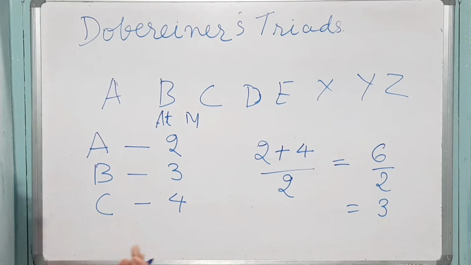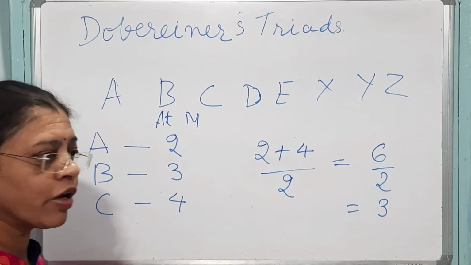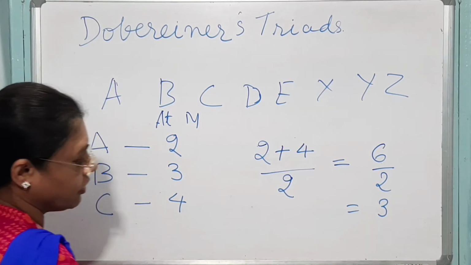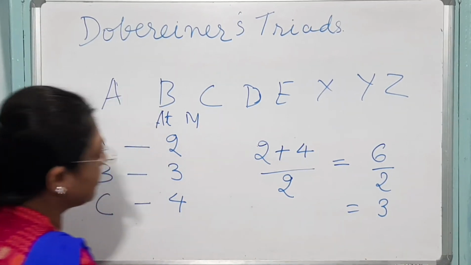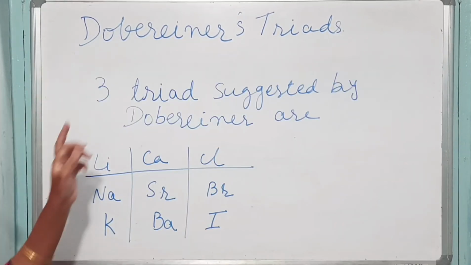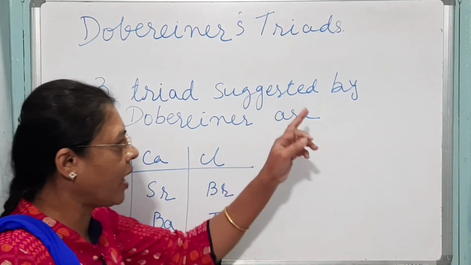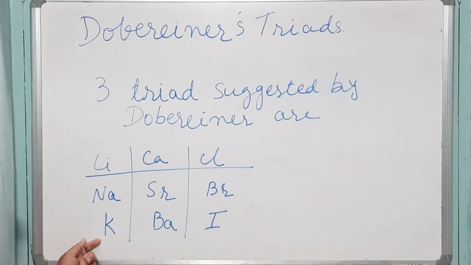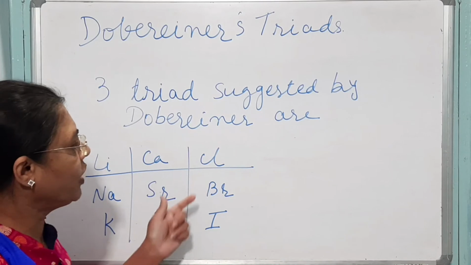In nature, he suggested 3 triads, because there were not many elements known at that time. Other elements were not following Dobereiner's principle. So let's see what the 3 triads are. The 3 triads suggested by Dobereiner are lithium, sodium and potassium; calcium, strontium and barium; and chlorine, bromine and iodine.